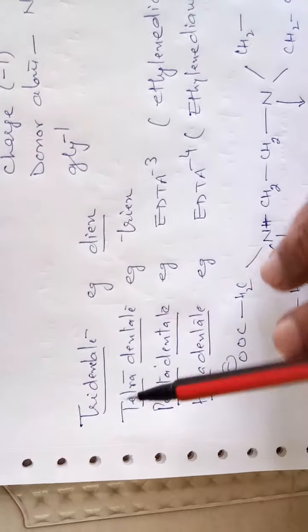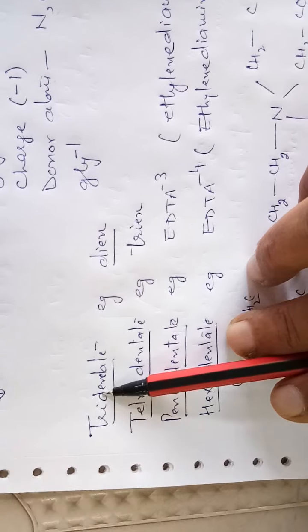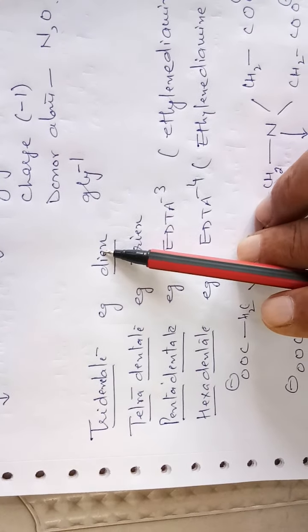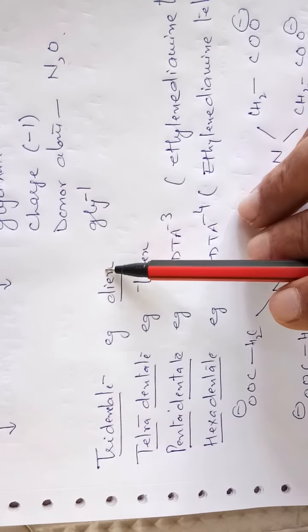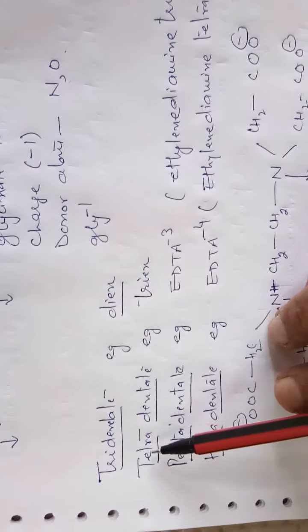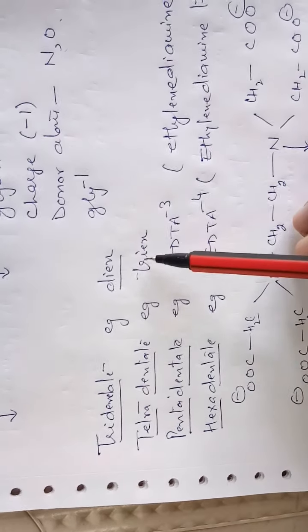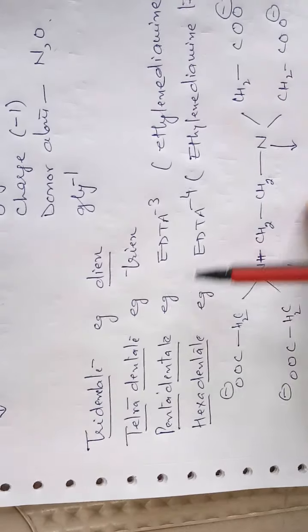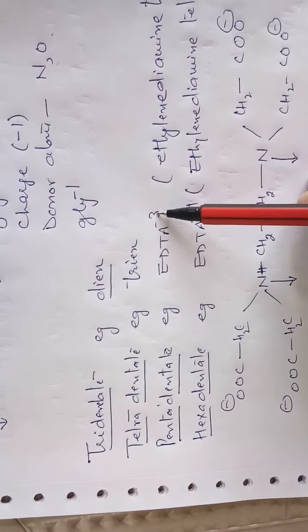Similarly, you have to study the structure of tridentate. Symbol is Dn. You have to study its full name, charge, donor atom. Similarly, tetradentate, example is triene. Pentadentate, example is EDTA-3.